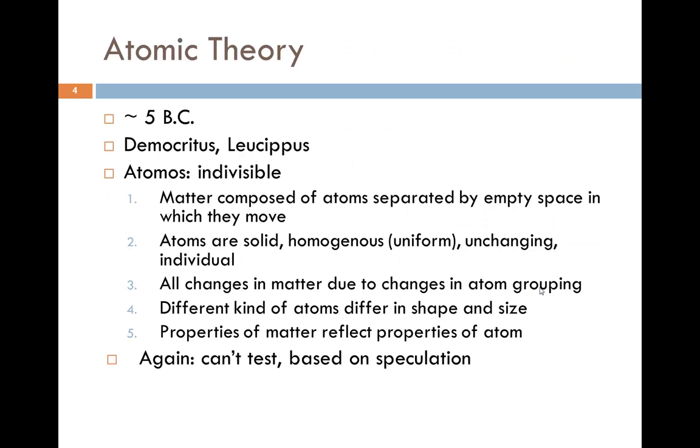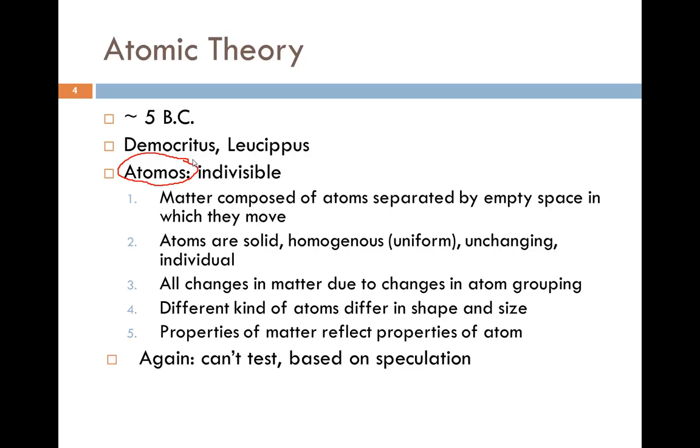Approximately the 5th century BC, Democritus and Leucippus came up with our original version of the atomic theory. They came up with the word atom from the Greek word atomos, which means indivisible, which means you can't break it down. The original theory says that matter is composed of atoms separated by empty space in which they move.